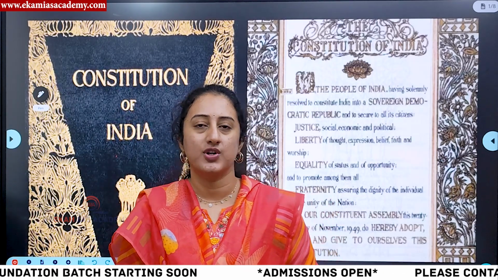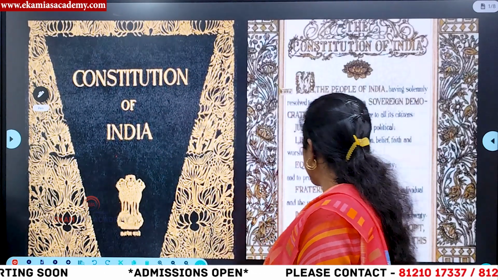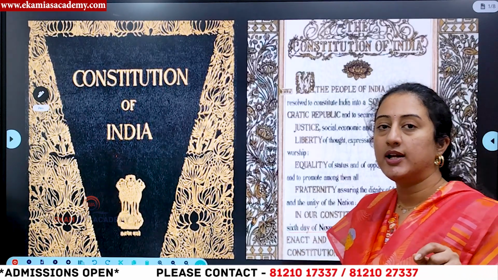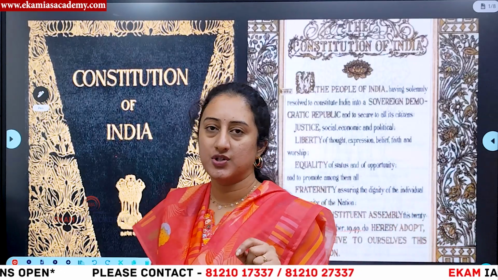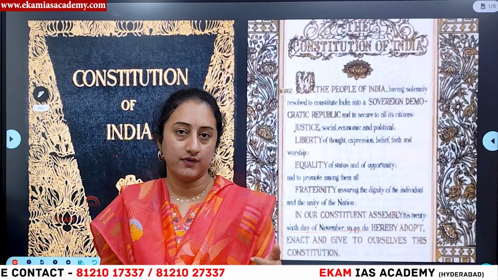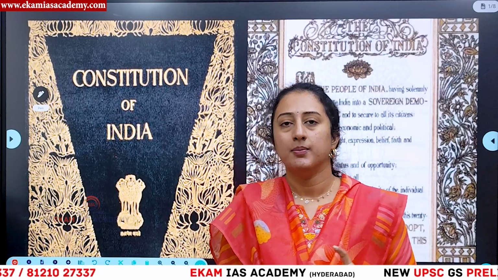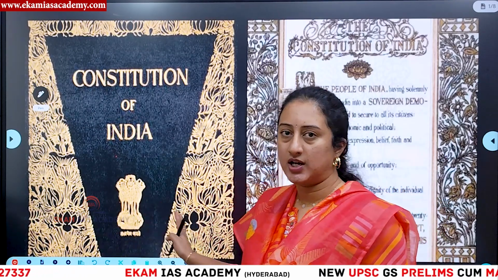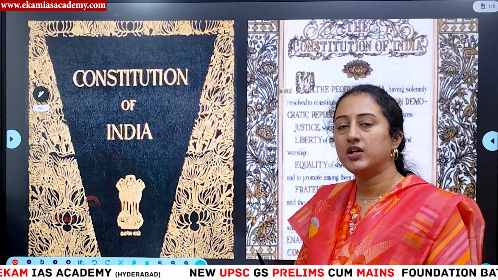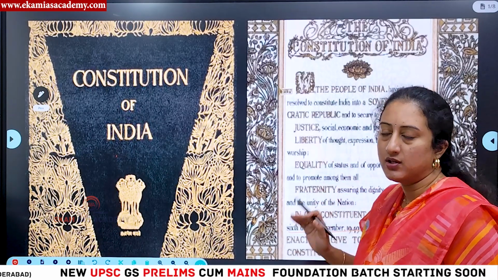But before we start, we should also understand the Constitution was adopted on this particular day by the constitutional framers. If you can see here, the date mentioned in the preamble is 26 November 1949. Many times there is confusion on this issue because most students get confused between the date of enforcement and the date of enactment. The date of enactment is 26th November 1949 because the constitution got ready by this day, and most of the constitutional provisions, like citizenship and election related provisions, all came into force on this day itself, and the constitutional framers also signed this document, right?